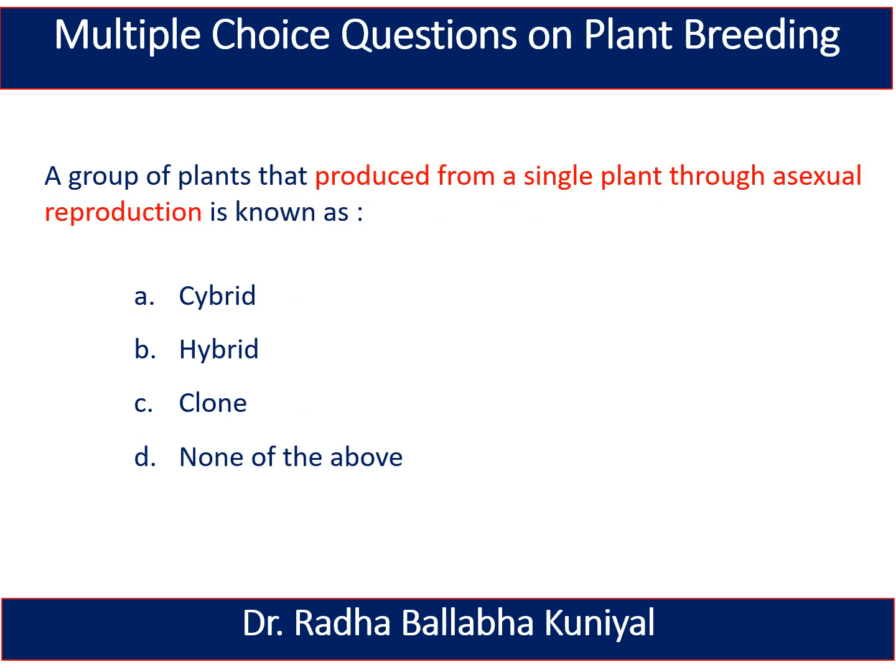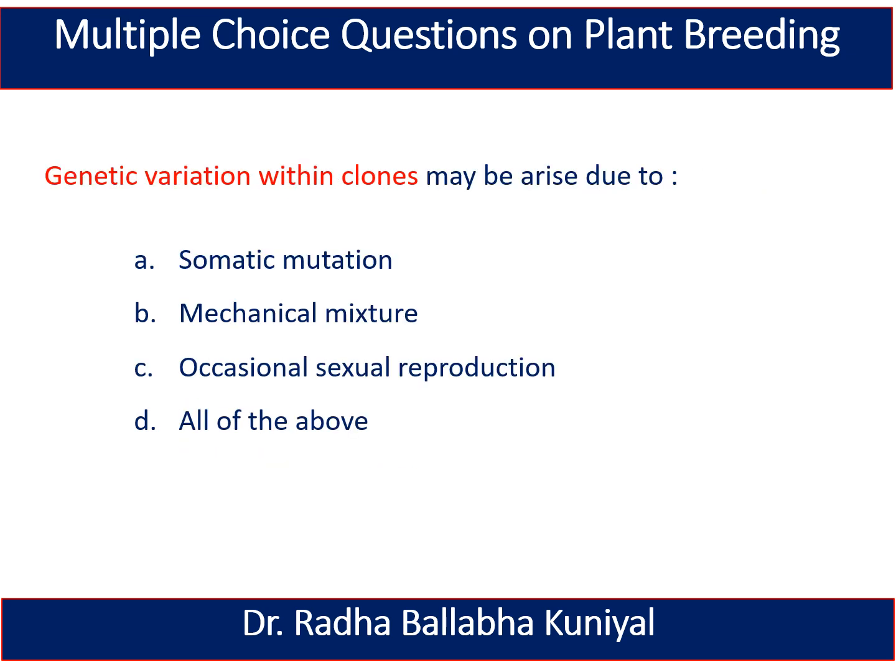The next question is, a group of plants that are produced from a single plant through asexual reproduction is known as hybrid, clone, or none of the above. And here the right answer is clone. The next question is, genetic variation within clones may arise due to somatic mutation, mechanical mixture, occasional sexual reproduction, or all of the above. And here the right answer is all of the above. By somatic mutation, mechanical mixture, and occasional sexual reproduction, the genetic variation within the clone may arise.